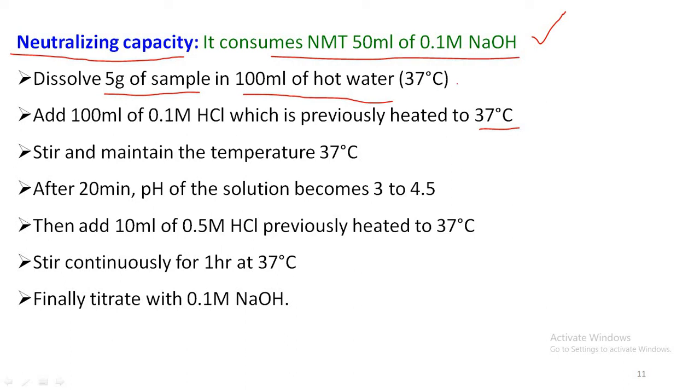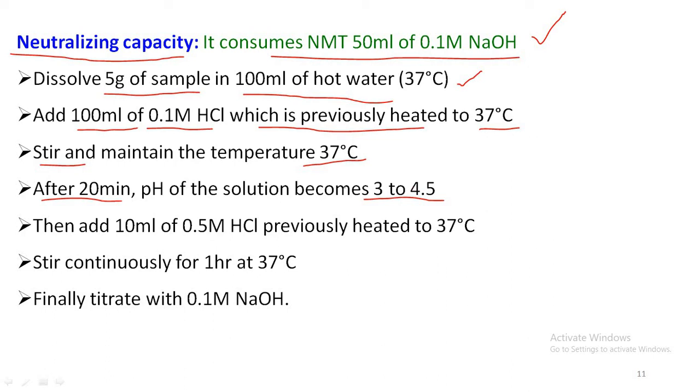The temperature condition that is maintained is 37 degrees centigrade. Then add 100 ml of 0.1 molar HCl solution, which is previously heated at 37 degrees centigrade, and stir the solution and maintain the temperature at 37 degrees centigrade up to 20 minutes. Then after 20 minutes, the pH of the solution becomes 3 to 4.5.